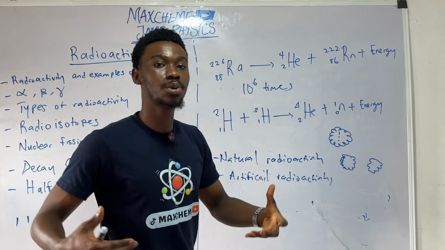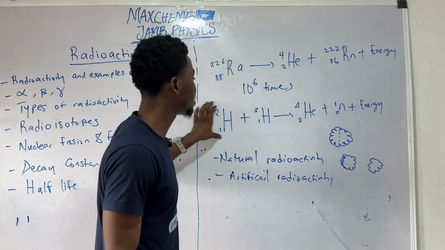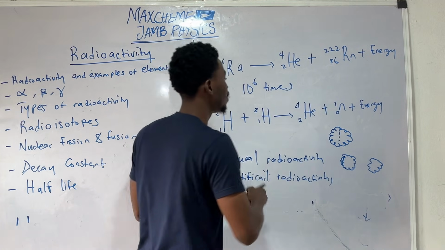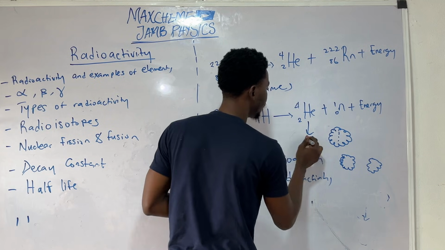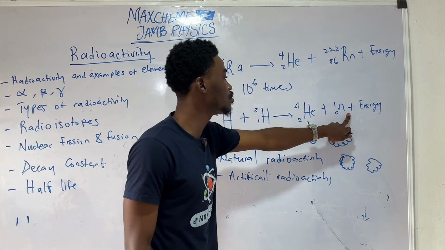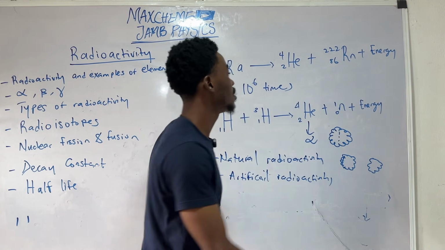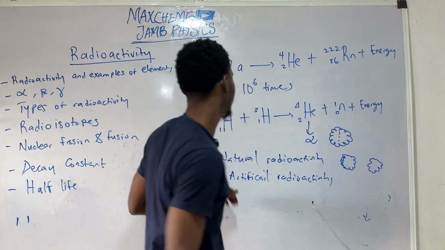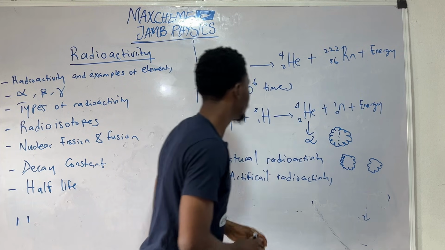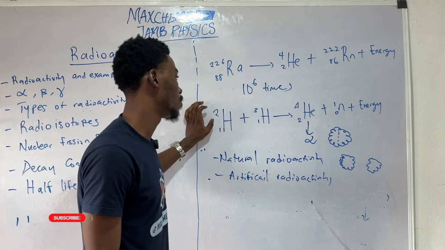Now, using nuclear fusion, fusing the nuclei of both isotopes, we have an alpha particle. So this helium here is an alpha particle, combined also with a neutron. A neutron is neutrally charged. It has no charge at all, with a release of energy. Now, you can see a sort of symmetry here. The mass number on both sides has to be equal.